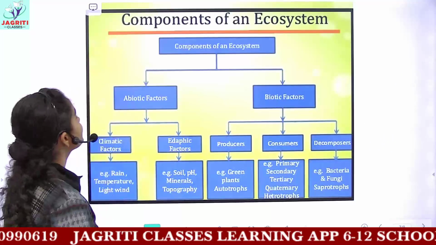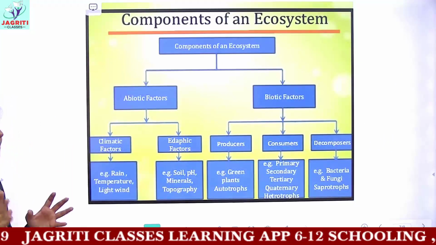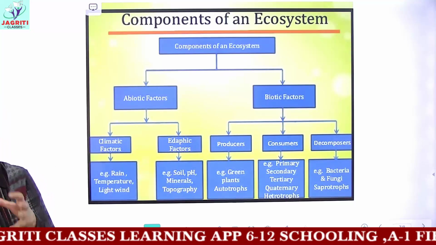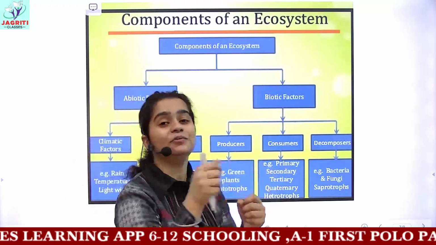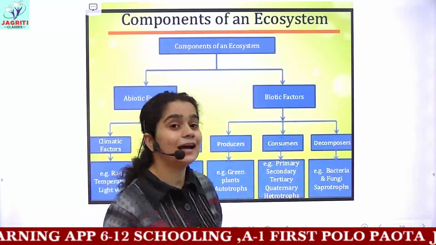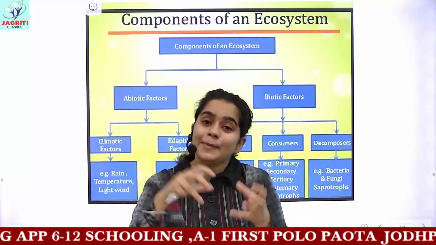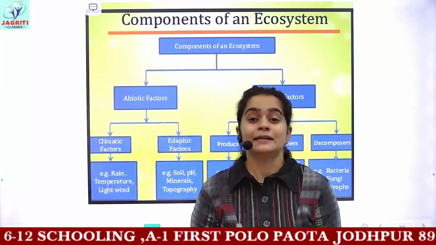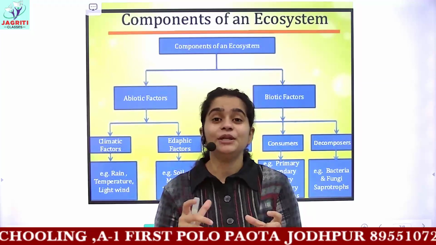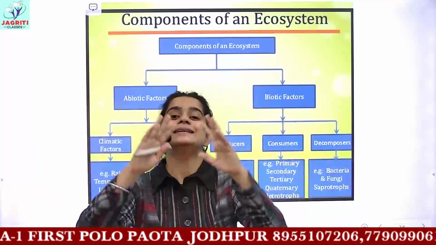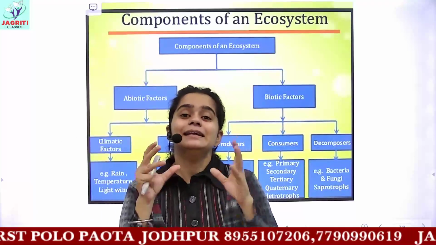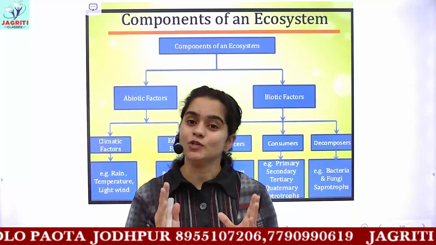So next we are seeing the components of ecosystem. Remember, these are two different words, types and components. Types means ecosystem can be of different varieties, but components are the different parts which combine to make up an ecosystem. I told you, when the living and non-living components interact with each other, that interaction zone is called ecosystem.